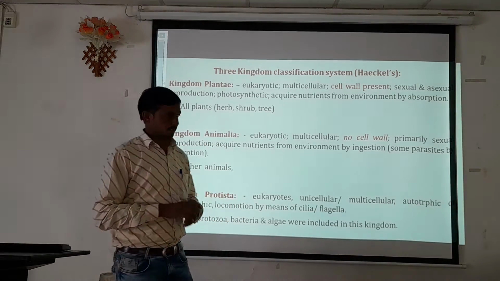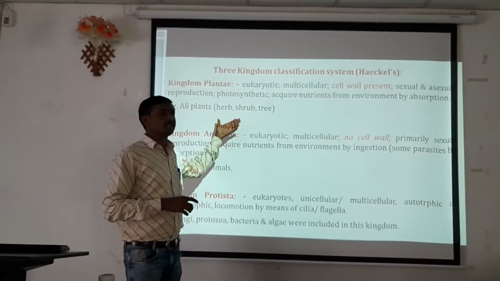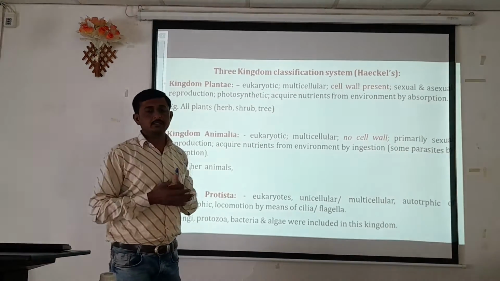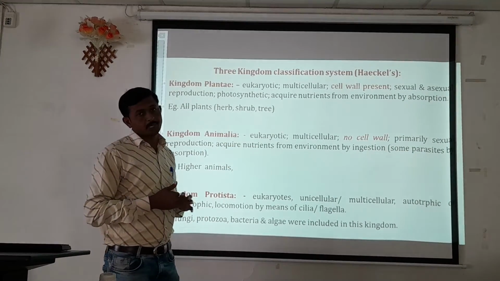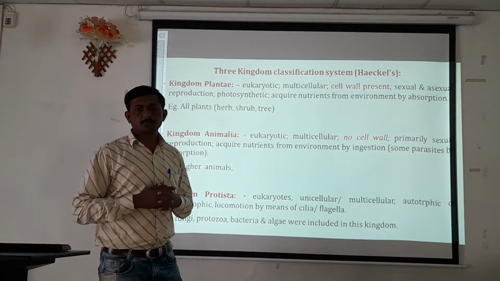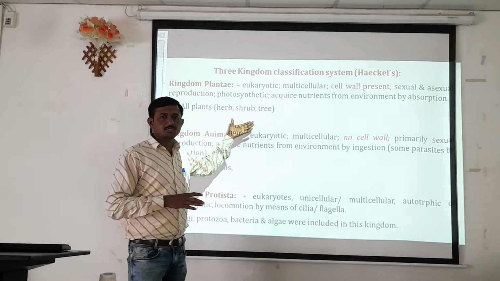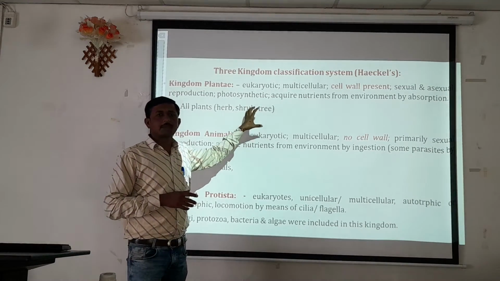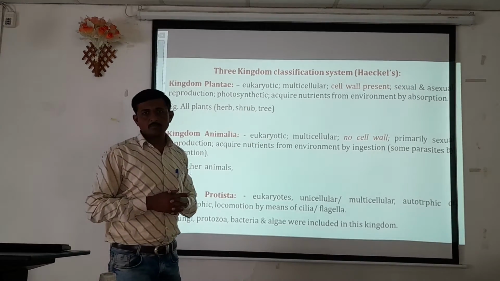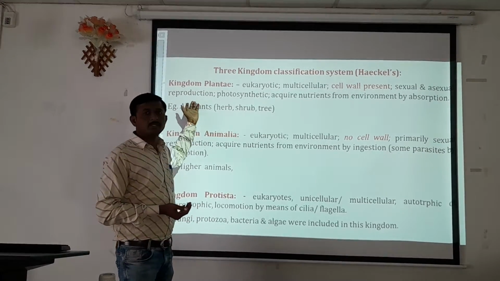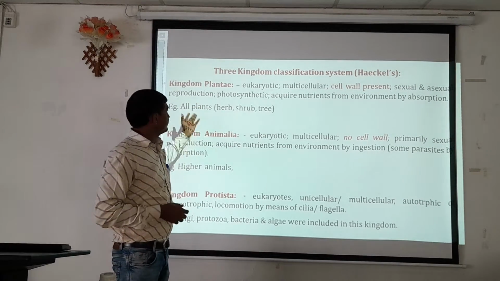The organisms included in kingdom Plantae show reproduction by sexual means, where sex organs are involved, while asexual means of reproduction are also used. So two types of reproduction processes are carried out in these organisms.